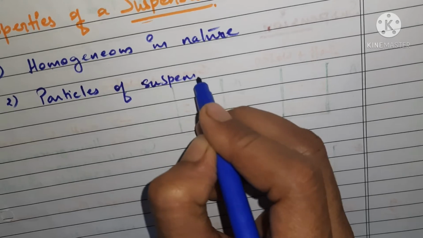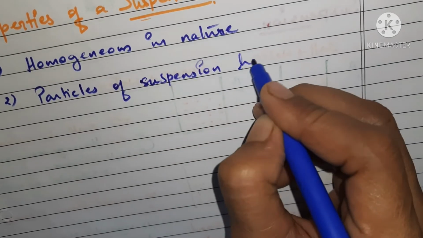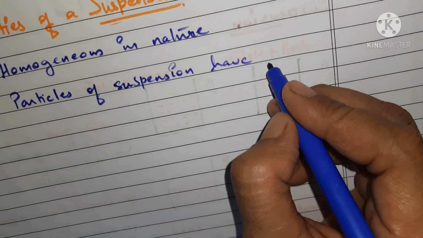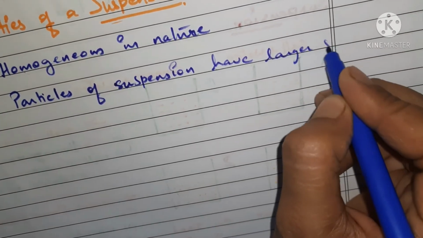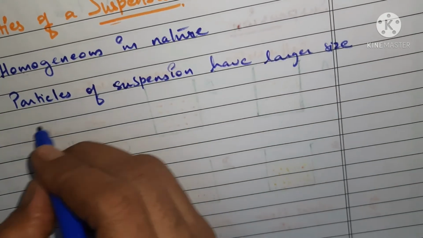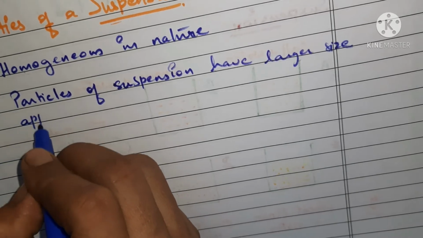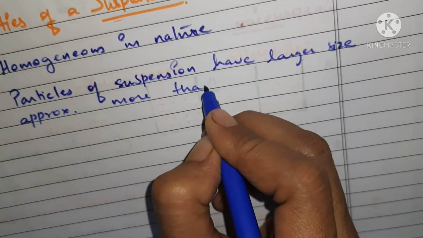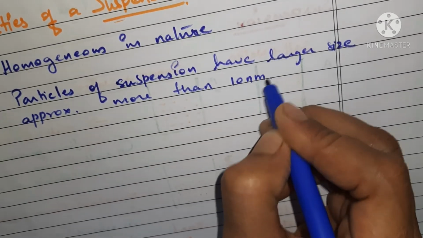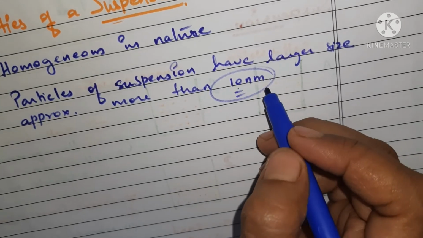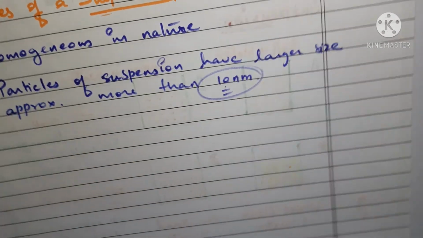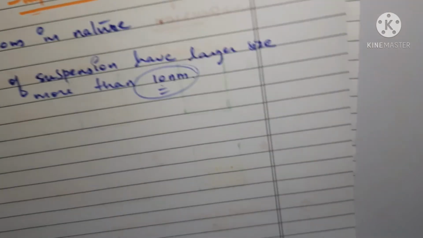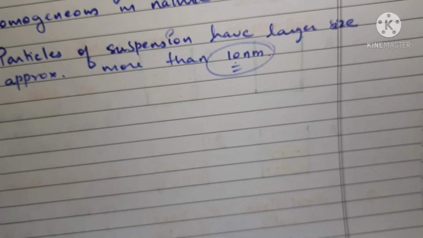So particles of a suspension have a larger size, approximately more than 10 nanometers. You can see here this is 10 nanometers, whereas in the case of a solution the particles had a size of 1 nanometer, that is almost 10 to the power minus 9 meters, right?